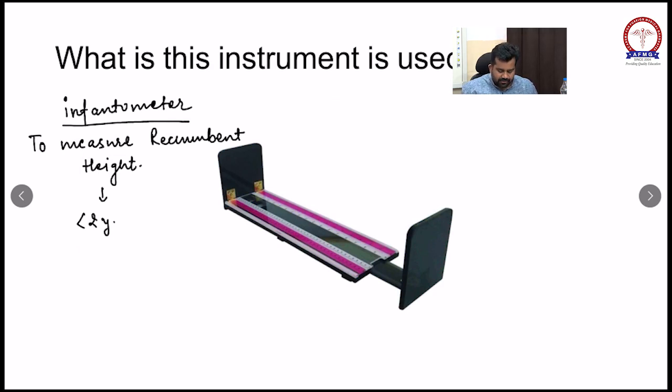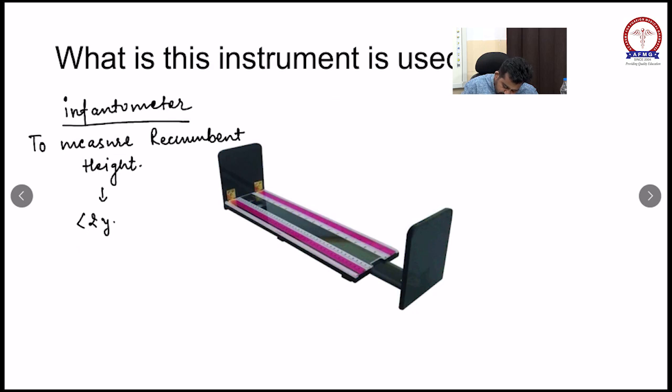What are the types of short stature? The types of short stature are proportionate, so what is the meaning of proportionate short stature? The upper segment to lower segment ratio is normal, so it is considered as proportionate.